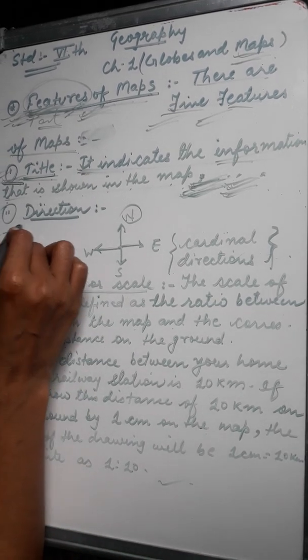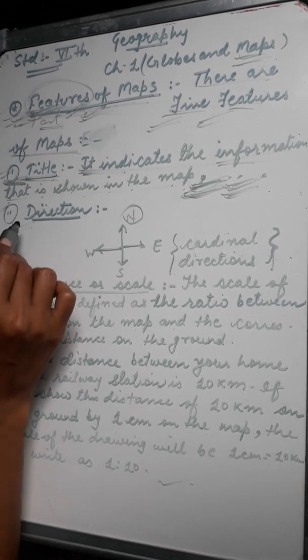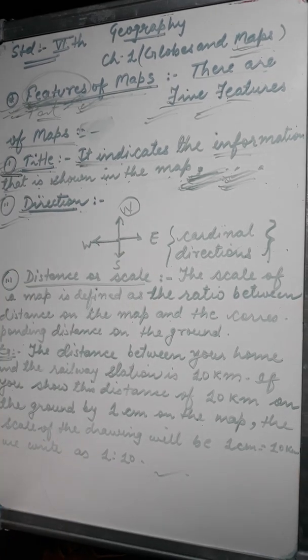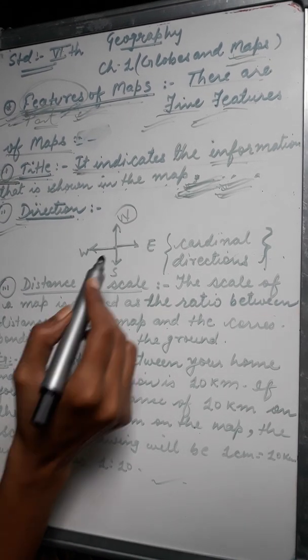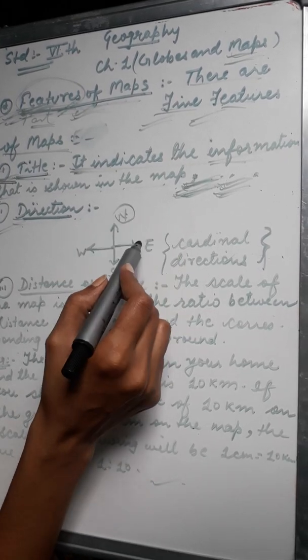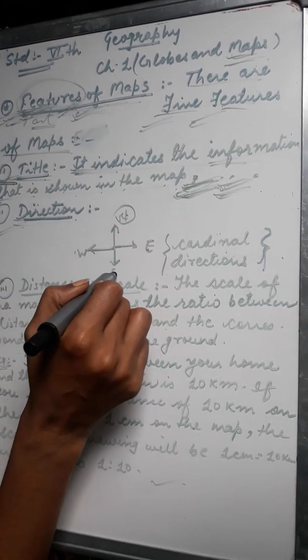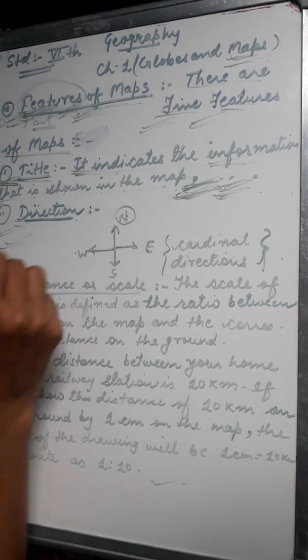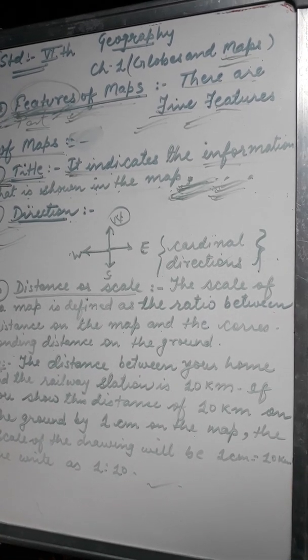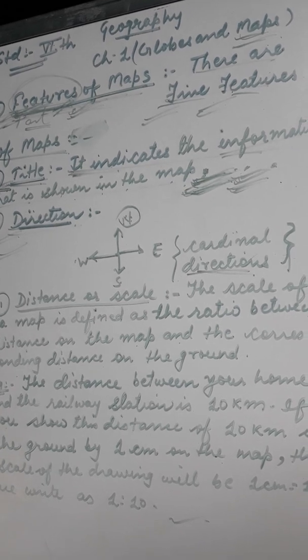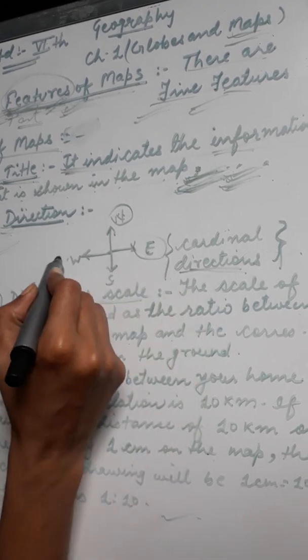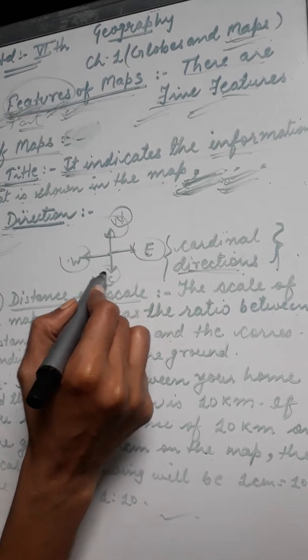I will move to the point direction. As you all know, there are 4 main types of direction, that is east, west, north and south. But how can we find direction in a map?